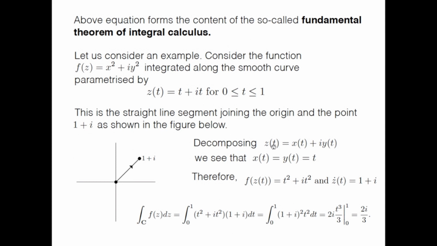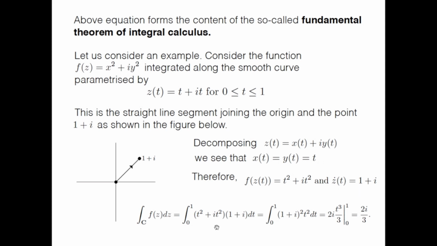We decompose z(t) as x(t) plus i y(t). Since z(t) is given by t plus it, we see that x(t) equals y(t) equals t. So f of z, x squared plus i y squared, is t squared plus i t squared. And z dot t is 1 plus i.